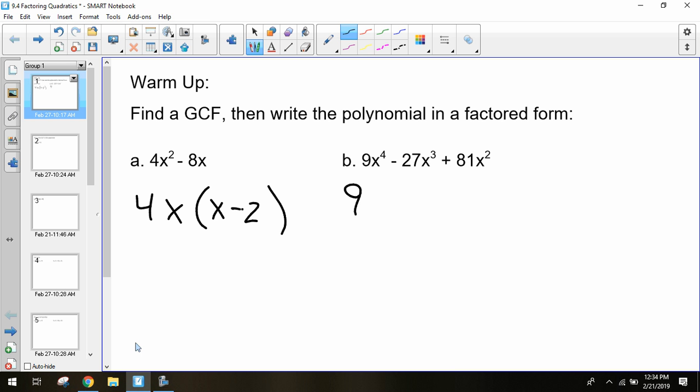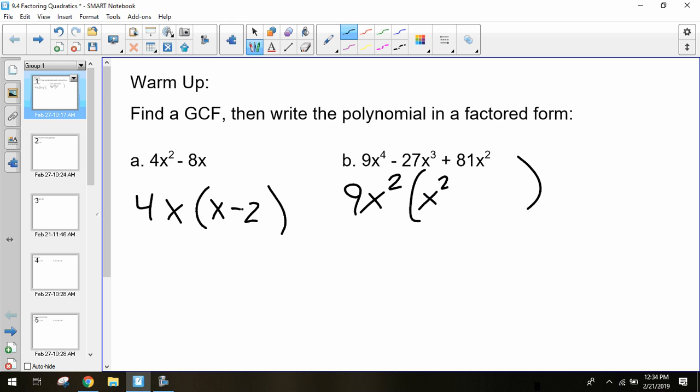What's the minimum number of x's in each of these terms? 2. The lowest one is 2 x's. So actually, rather than just a single x, we can take out an x squared from each of these values. So we can go even better than just a single x. So 9 divided by 9 will be 1. x to the 4th divided by x to the 2nd will leave me with x squared.